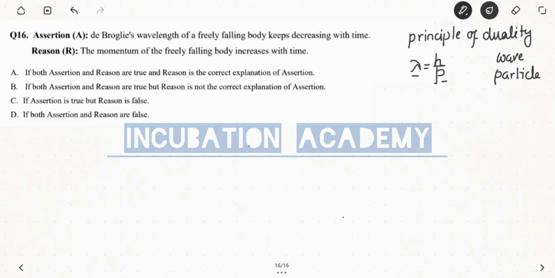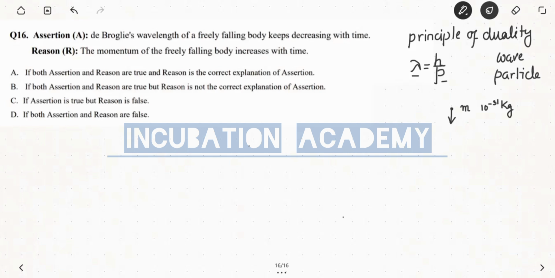For the de Broglie wavelength of a freely falling body, we don't know what its mass is. A body may be anything. If the mass is of the order of subatomic particles like electrons, that is of the order of 10 to the power minus 31, then the wavelength will be undetectable by instruments. But if it is a body like a cricket ball, then obviously the wavelength is not detectable at all.